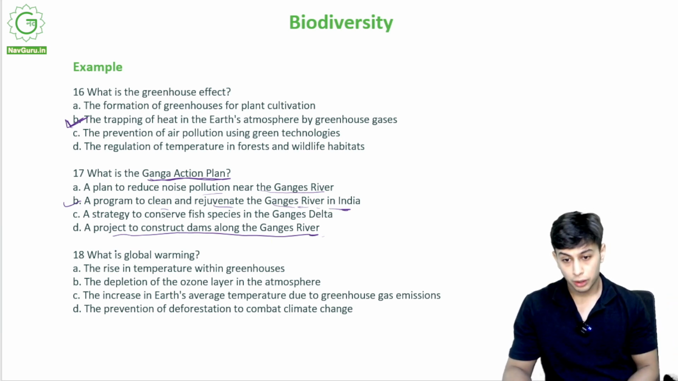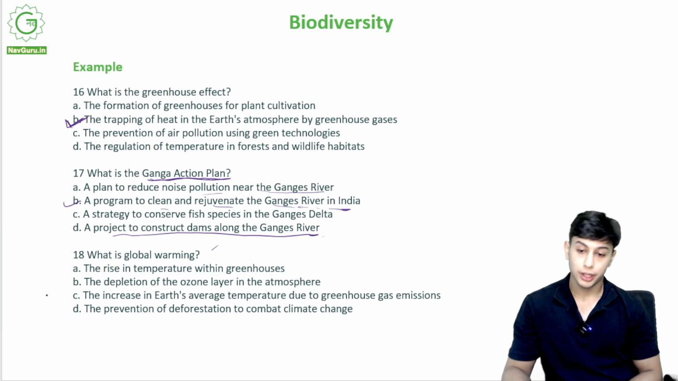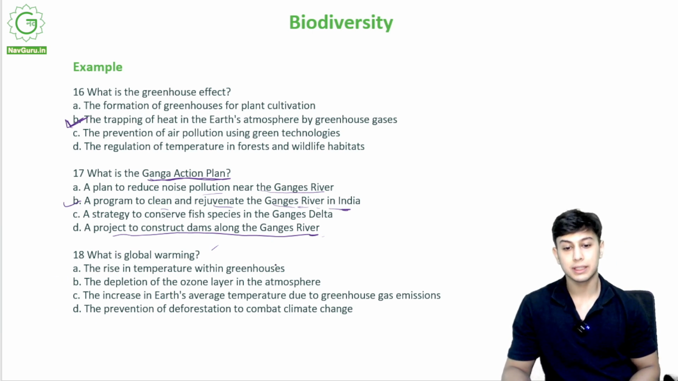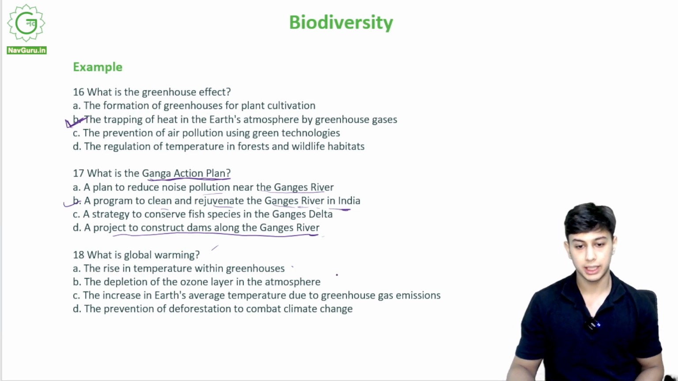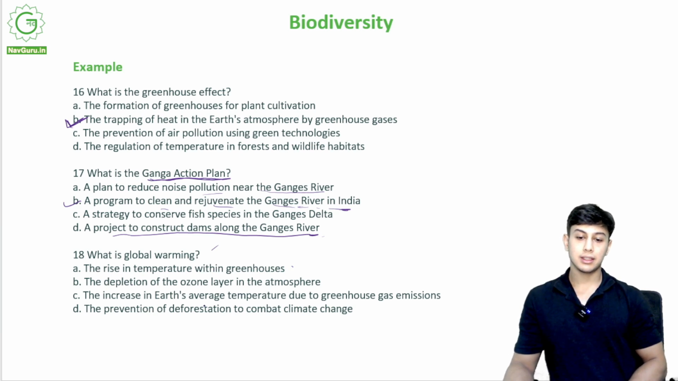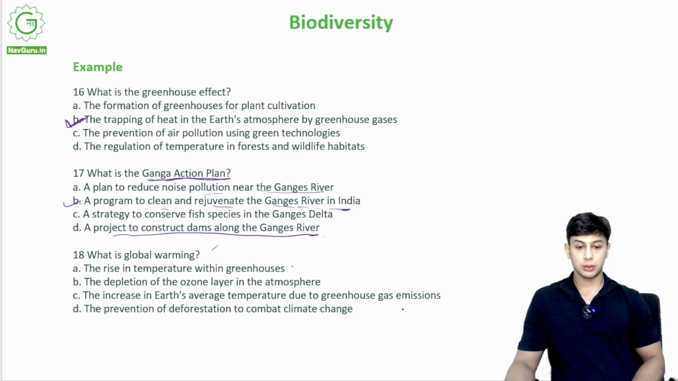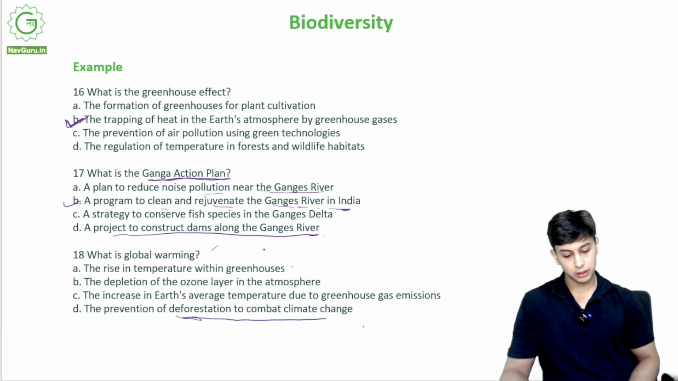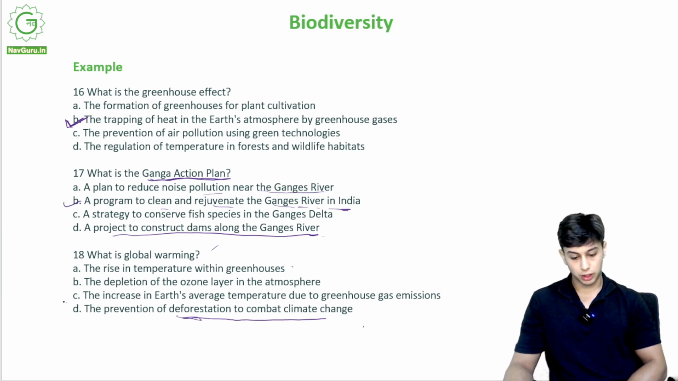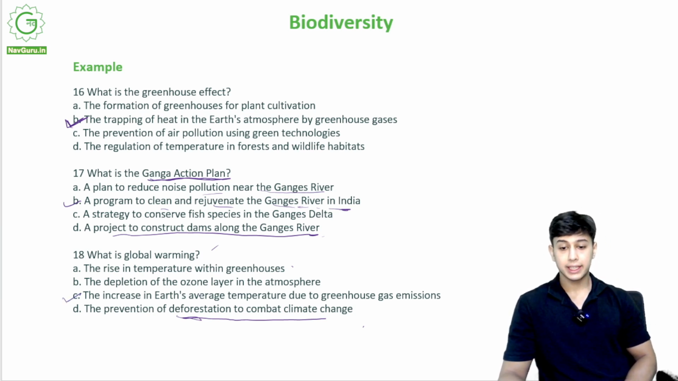Alright, what is global warming? The rise in temperature of the earth with greenhouse gases, the depletion of ozone layer in the atmosphere, the increase in earth's average temperature due to greenhouse gas emissions, prevention of deforestation to combat climate change. What is global warming? Correct option is option C. Increase in earth's average temperature, right, due to greenhouse gas emissions.